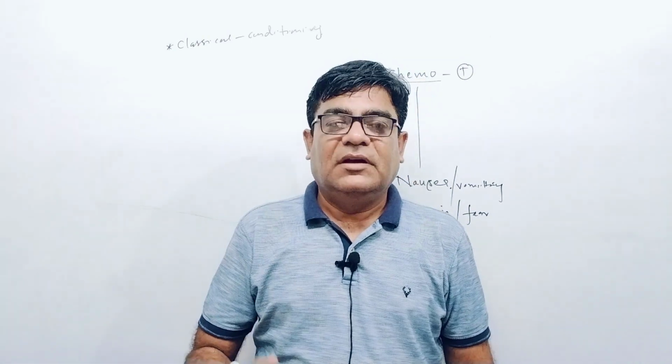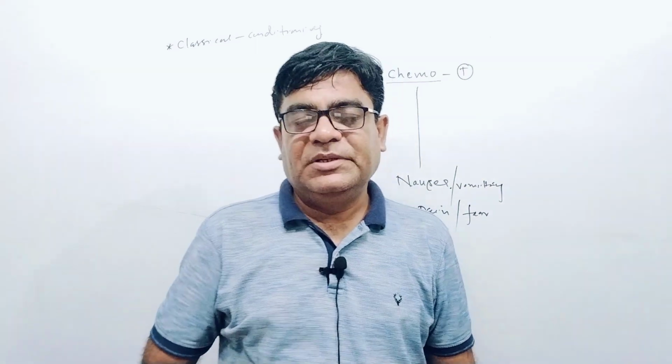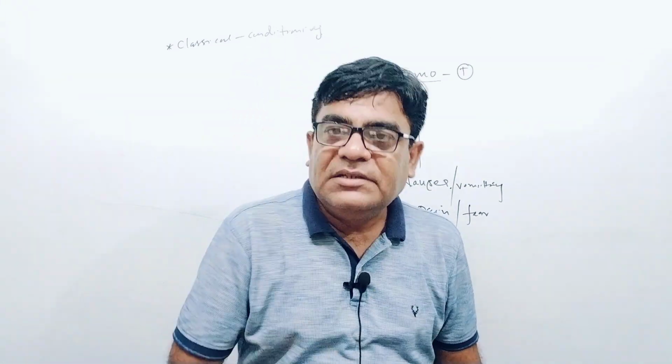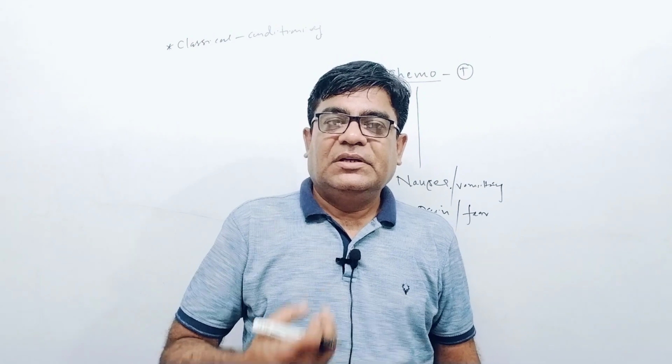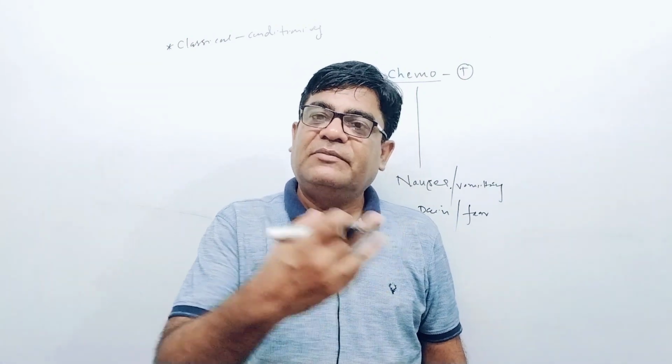Whatever things a patient undergoing chemotherapy has eaten just before the therapy, he would develop an aversion for that food also.